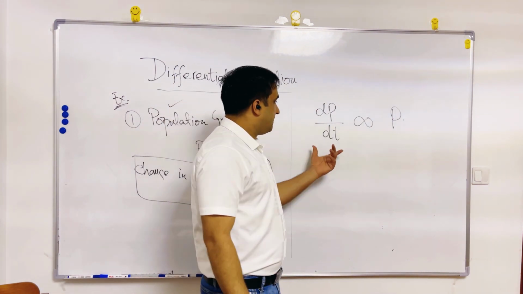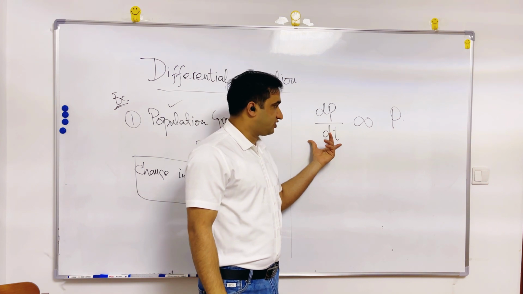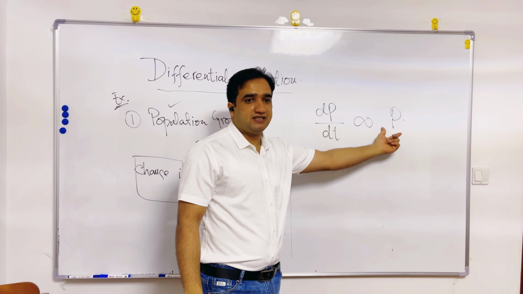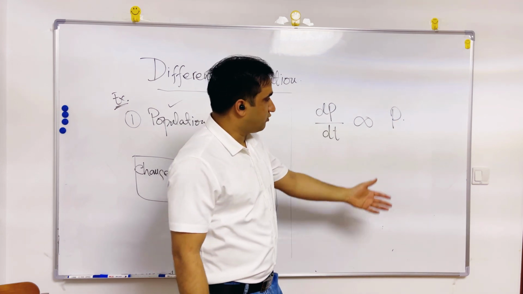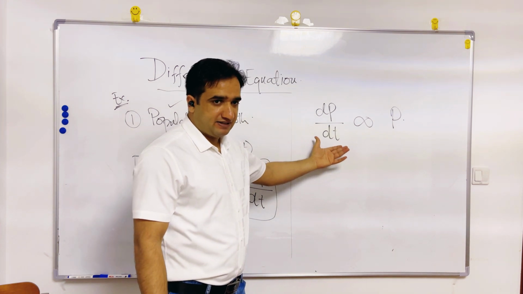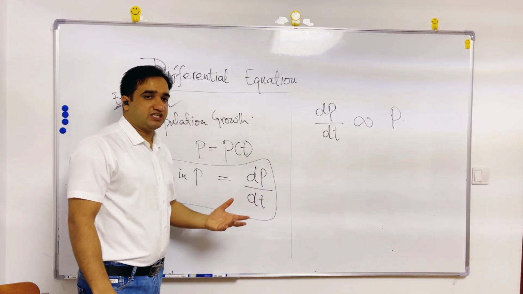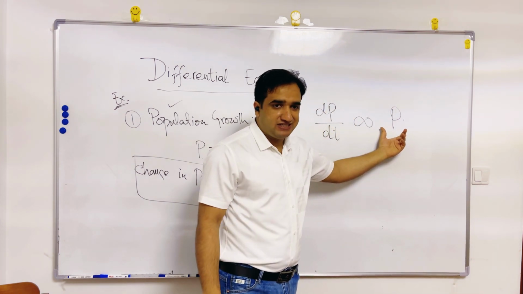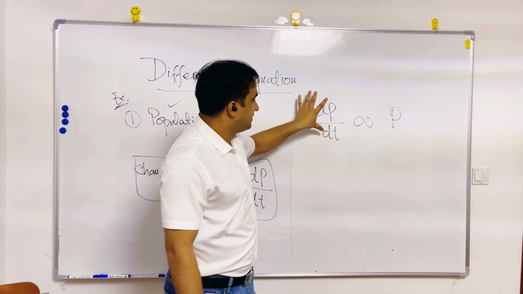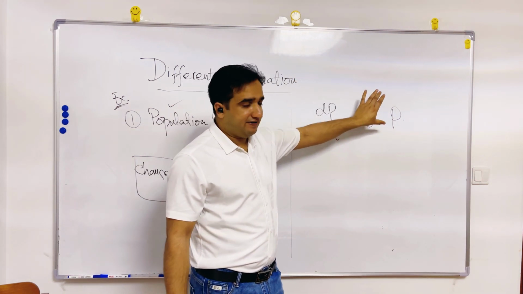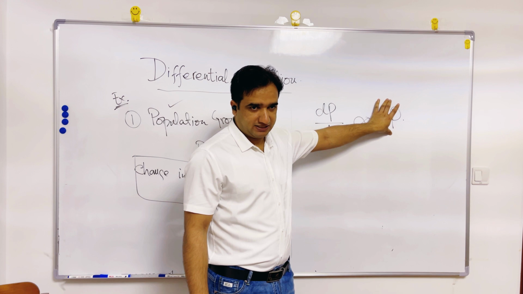If the change is positive, the total population will increase. If this change is negative, if the environment is bad, if there is no food, no water, the total population will decrease. So it means this dp by dt is directly affecting the total size of the population.